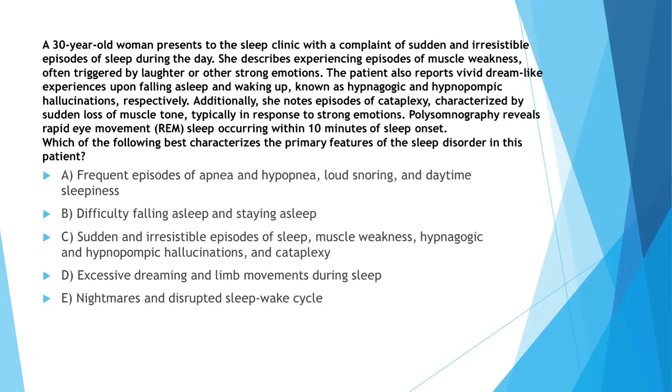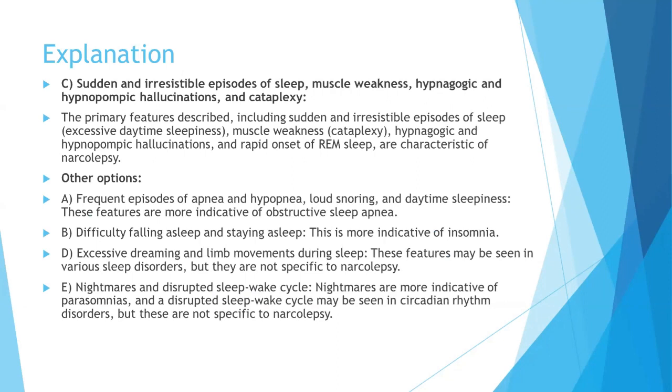Frequent episodes of apnea and hypopnea, loud snoring and daytime sleepiness, difficulty falling asleep and staying asleep, sudden and irresistible episodes of sleep, muscle weakness, hypnagogic and hypnopompic hallucinations, and cataplexy, excessive dreaming and limb movements during sleep, nightmares, and disrupted sleep-wake cycle. So sudden and irresistible episodes of sleep, muscle weakness, hypnagogic and hypnopompic hallucinations, and cataplexy are characteristic of narcolepsy. So the diagnosis here is narcolepsy.